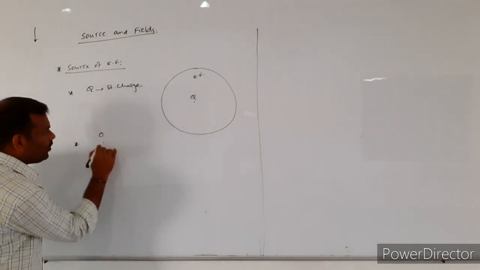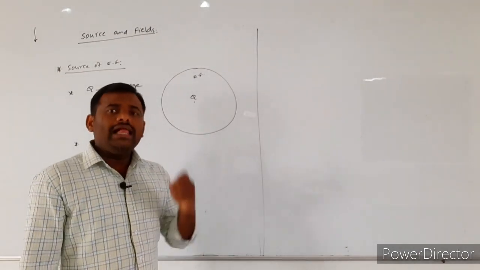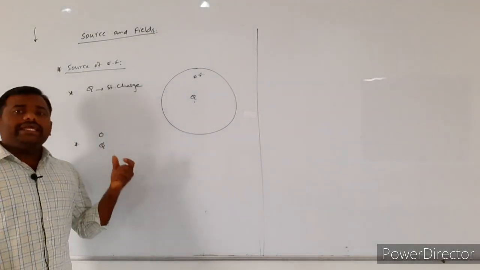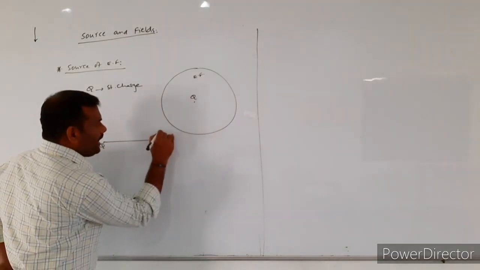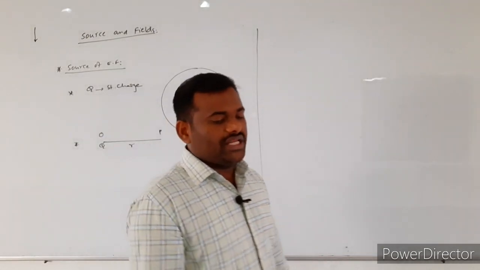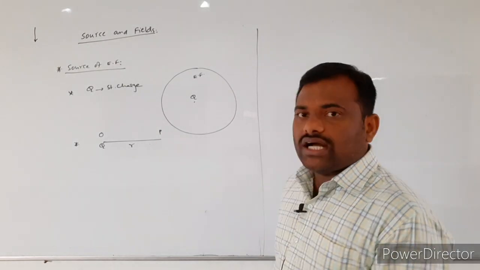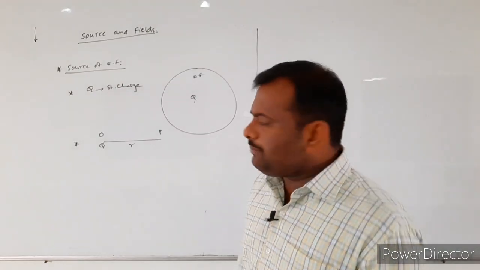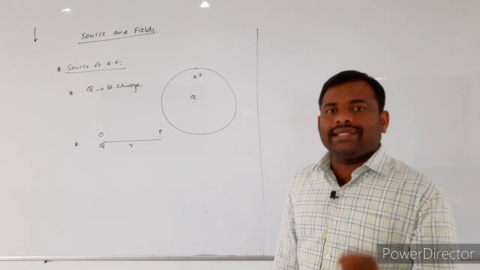So at a point O, I am placing the stationary charge capital Q. At a point O, how much charge are we placing? Capital Q amount of charge was placed. Due to this capital Q amount of charge, electric field will be developed. So I consider another point P, which is at a distance of small r from the stationary charge capital Q. I want to know the field strength of the electric field at a particular point in this region.